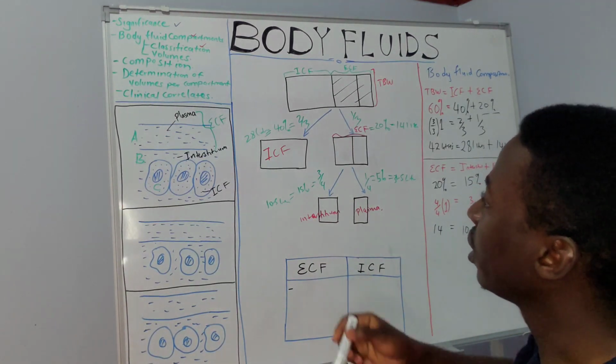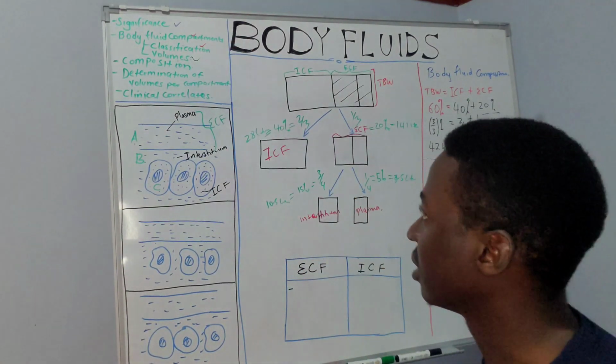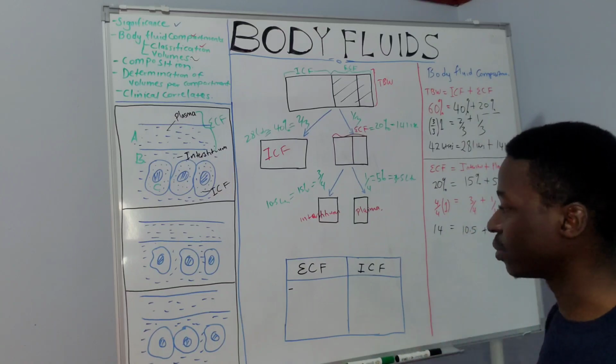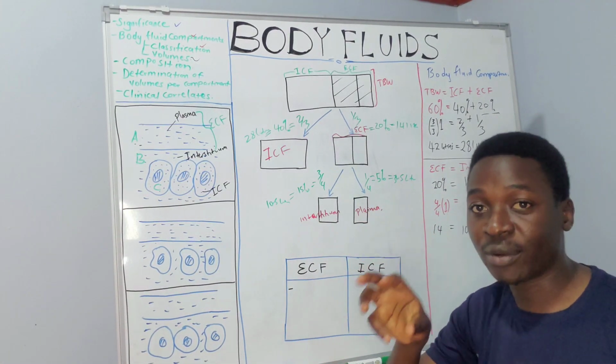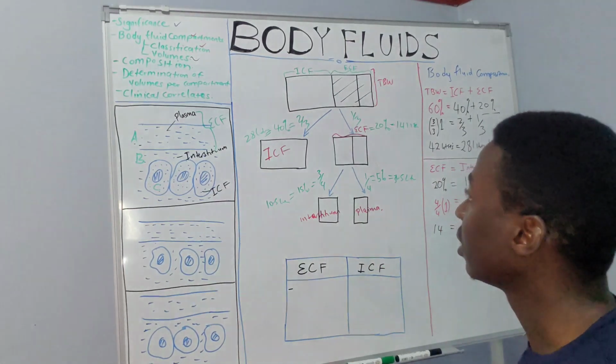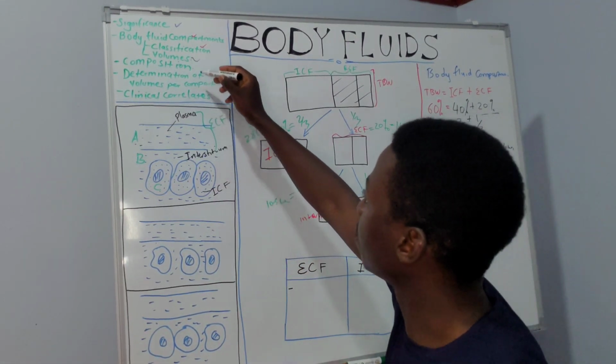So we are done with the body fluid compartments, and we have established the volumes. It's important for you to remember those figures, or you can derive them by yourself. Next, let's look at the composition.